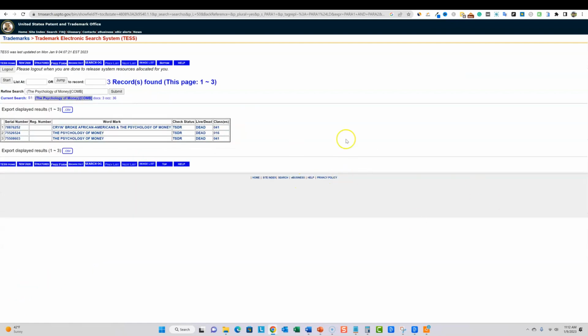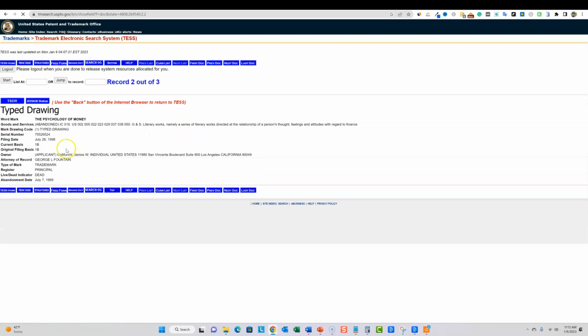But I'm having okay, there we go. I pushed search, it works now. We can come through here, 3 records found, the psychology of money. But right here, it says if it's live or dead, they are all 3 dead right here. So they are not trademarked anymore. If it was a live trademark, then they would have to have this live right here. You can even check it out and get more information from 1998. The abandonment date was 1999. So this is not trademarked. All right, so that's what I would do. Always double check so you don't get into any trouble.